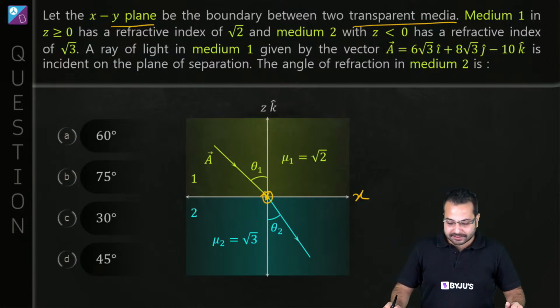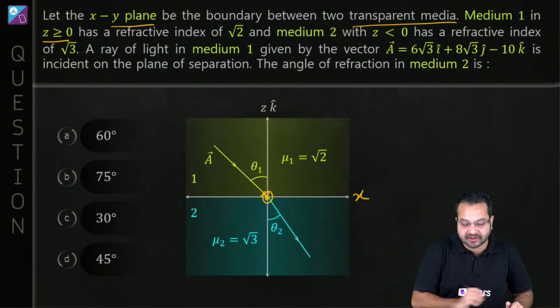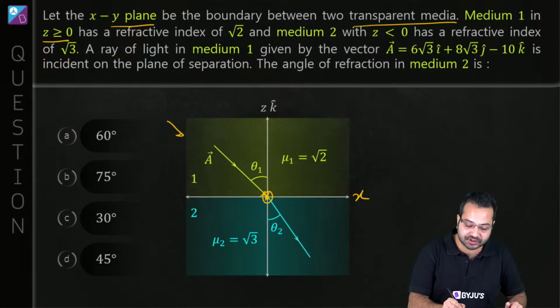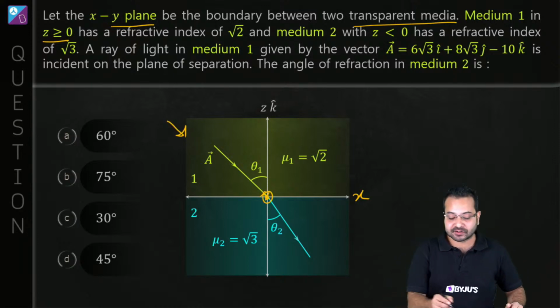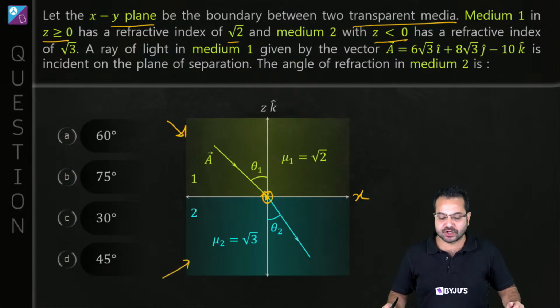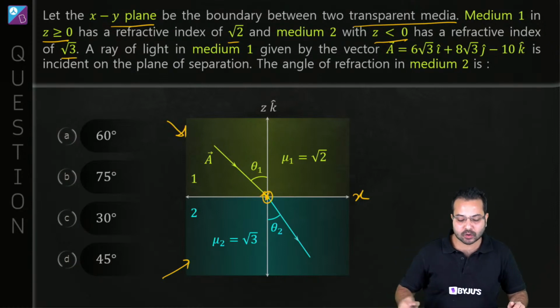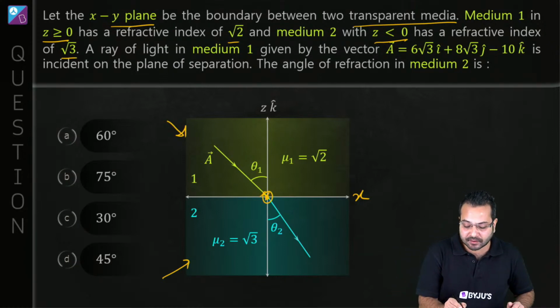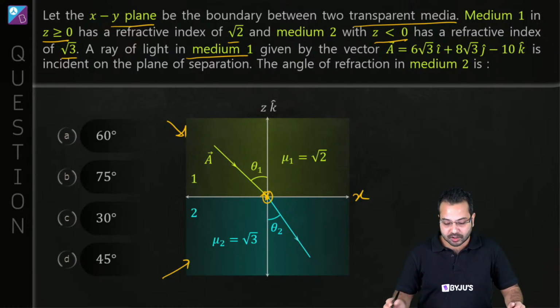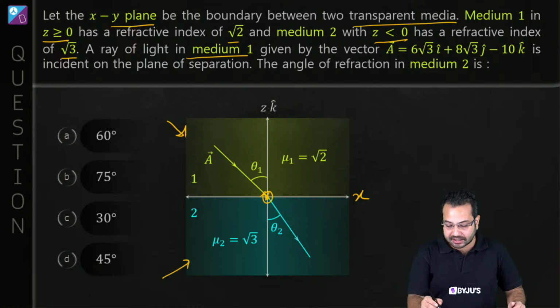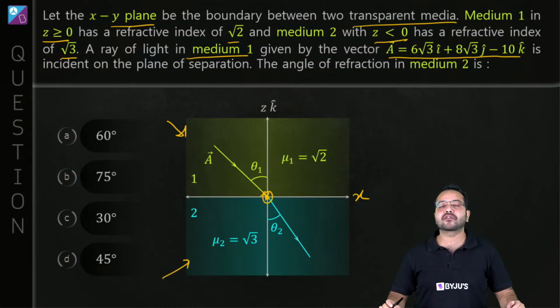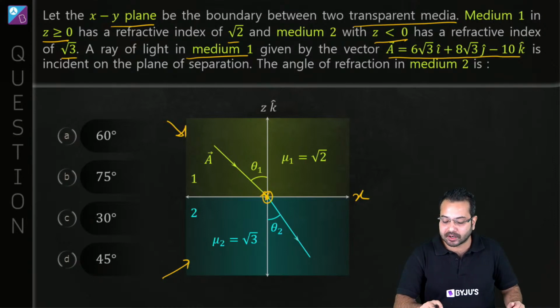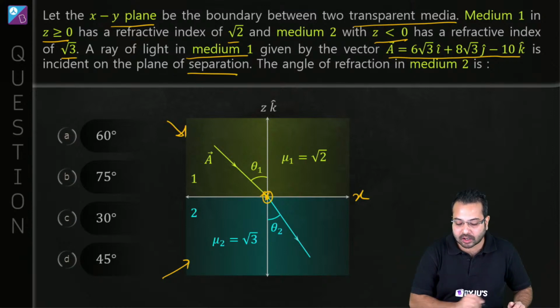And then when we have z greater than or equal to 0, which means we are talking about this region over here, the refractive index of the medium is √2. And when z is less than 0, which means we are talking about this region, the refractive index is √3. Then we have a ray of light which is traveling from medium 1 to medium 2, and the incident ray of light is represented by the vector 6√3 i cap plus 6√3 j cap minus 10 k cap, and it is incident on the plane of separation.